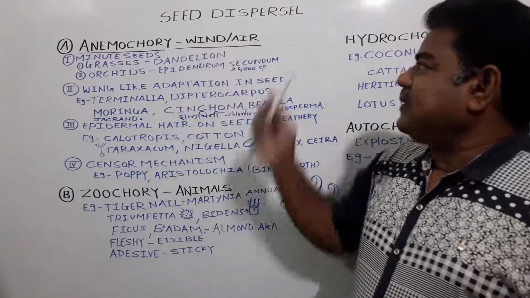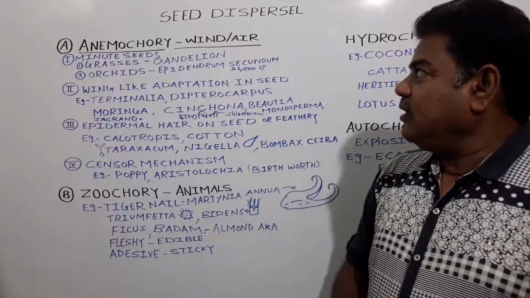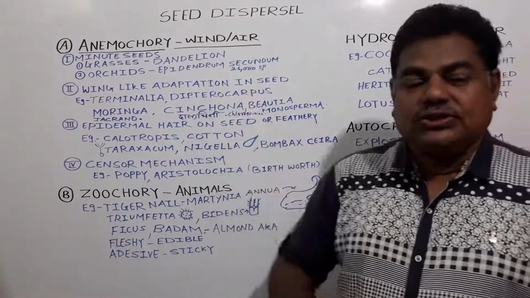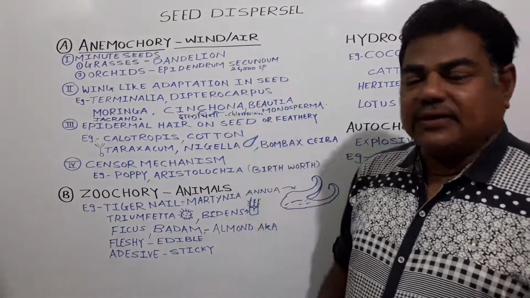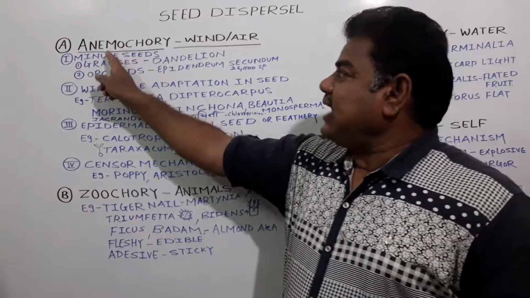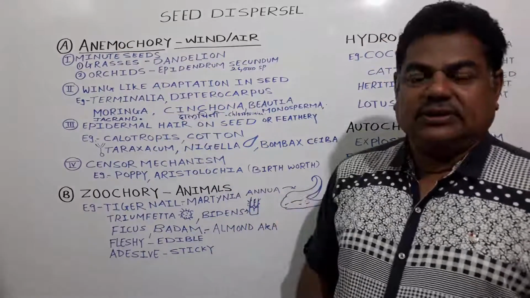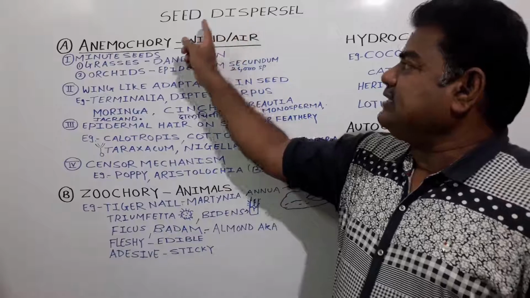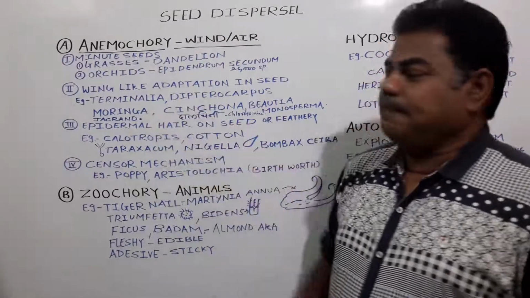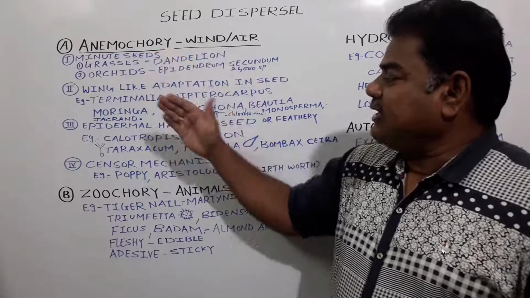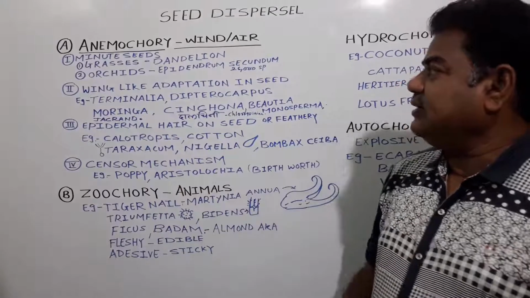Now, seed dispersal is carried out with the help of what agency? The first agency used in seed dispersal is wind, that is air. We call it anemochory. Here anemo means wind, meaning dispersal of the seed with the help of wind. We call it anemochory. We will see one by one which seeds get dispersed with the help of wind.